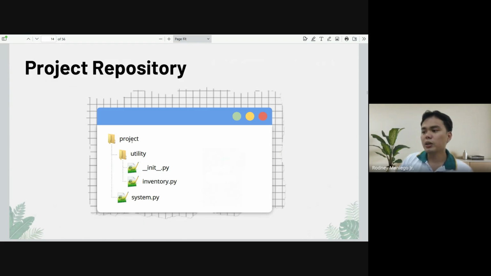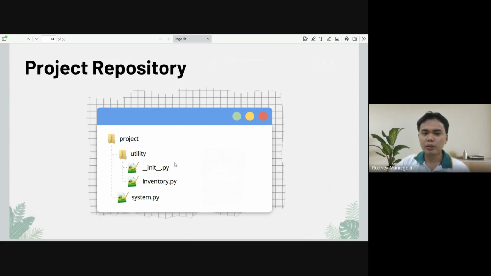So here is a more specific example. Say your project is an inventory system of materials in the warehouse. You have this utility package and you have system.py as your main program. The code inside system.py will call the utility package to be able to use this inventory.py program. Anyway, this is just an overview.